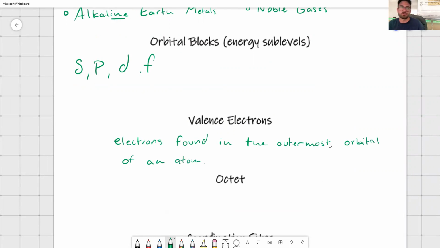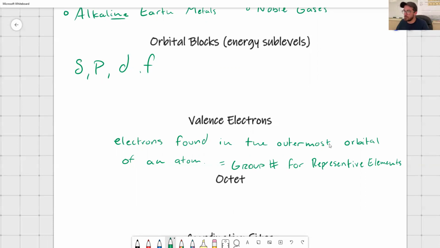We also learned the shortcut to find valence electrons. It's equal to the group number for my representative elements, aka my A block elements, or my A group elements. So 1A, 2A, 3A, 4A, 5A, 6A, 7A, 8A, those are equivalent to the number of valence electrons you will find for that atom.